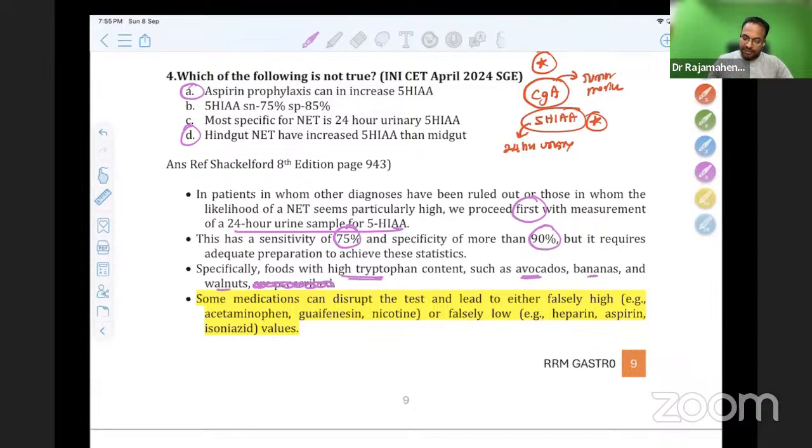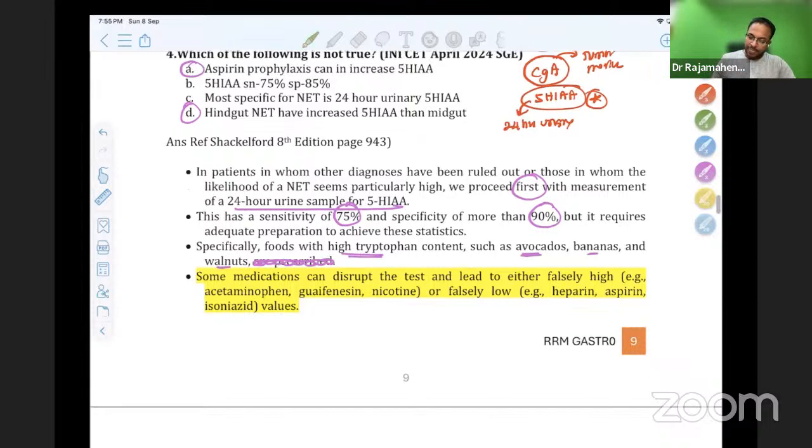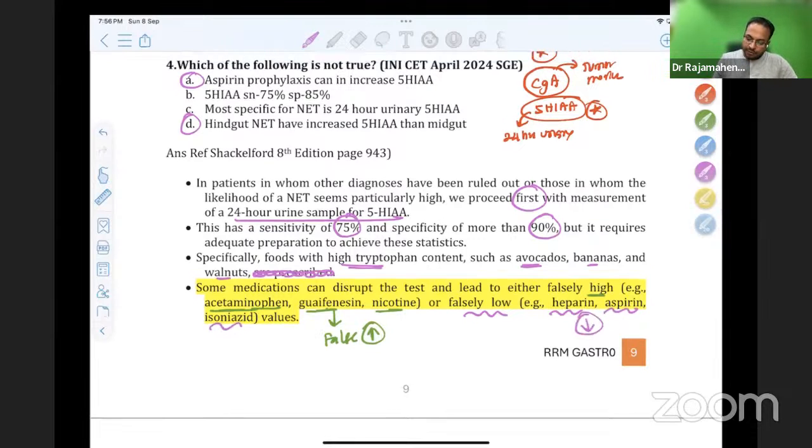Some medications can disrupt the test. Falsely high values are seen with acetaminophen, nicotine. False low, this is what the question asked. False low in heparin, aspirin, and isoniazid. So if the patient is on aspirin, it can decrease 5-HIAA, not increase. So it can show decreased 5-HIAA.